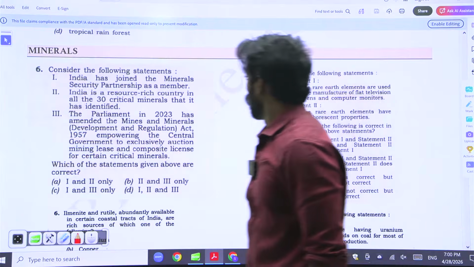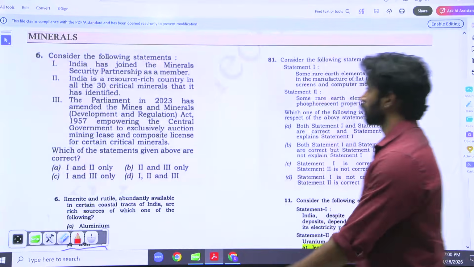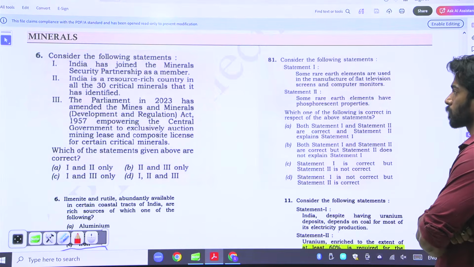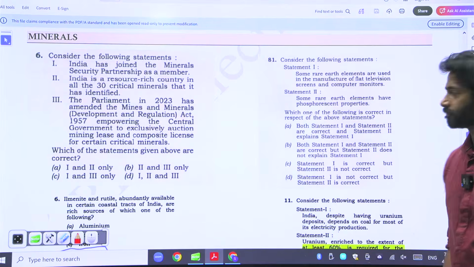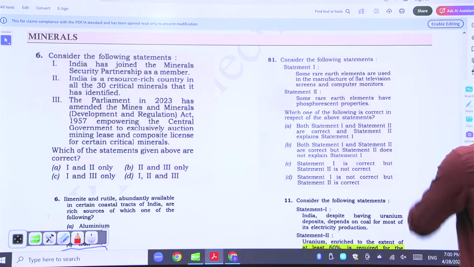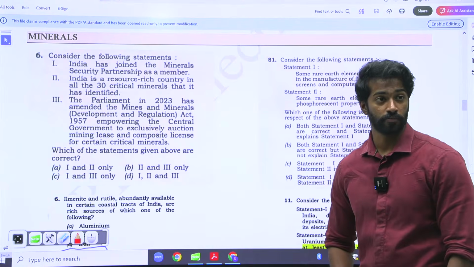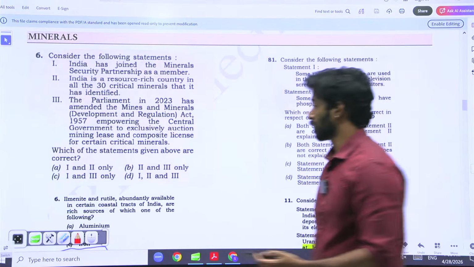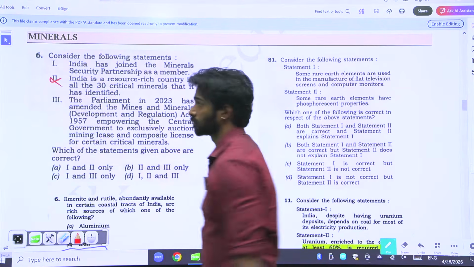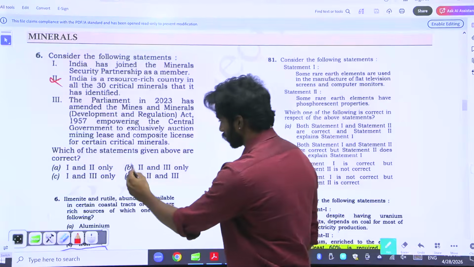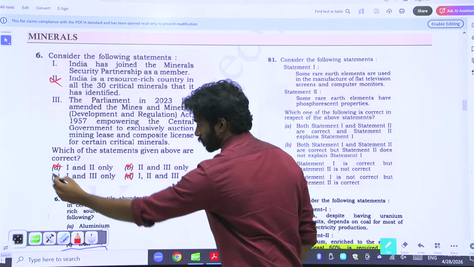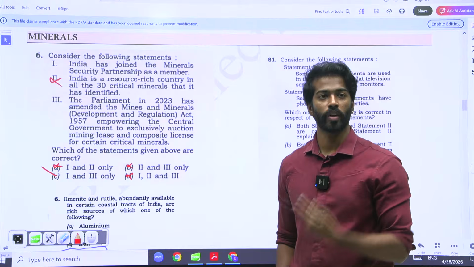Okay. Minerals. India has joined the Mineral Security Partnership as a member. No idea. India is a resource-rich country in all 30 critical minerals that it has identified. Very extreme statement. Obviously, you'll remove 2. What happens if you remove 2? I didn't have to know anything at all.